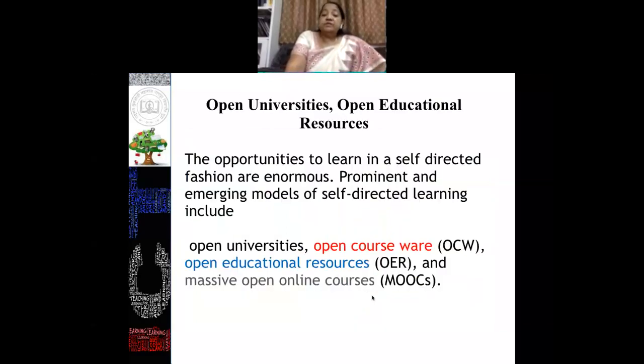So there are certain open universities through which there is vast opportunity to learn in a self-directed fashion. Prominent and emerging models of self-directed learning are OpenCourseWare, OCW, OER, and MOOCs. These are all the best examples of open universities and open educational resources.